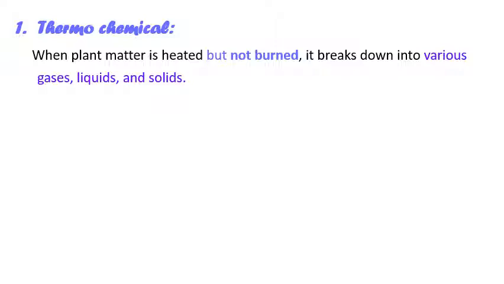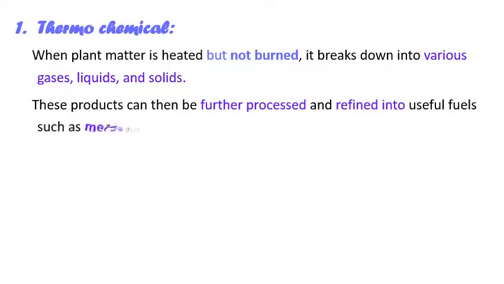We are actually not converting it into charcoal, but it is burnt, right? So this process is somewhat familiar in our day-to-day life also. These products can be further processed and refined into useful fuels such as methane and alcohol.